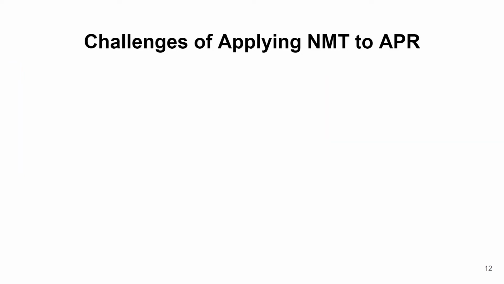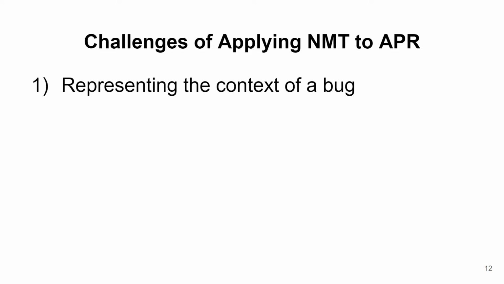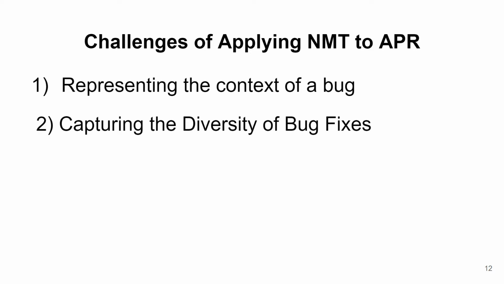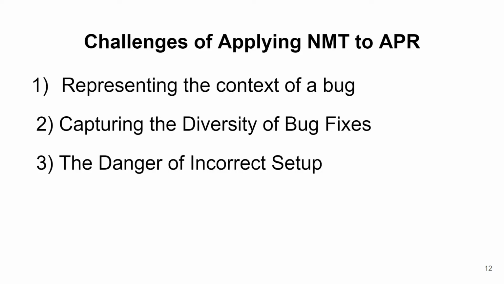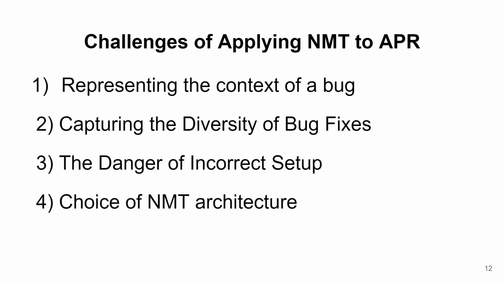While neural machine translation presents several advantages, there are also many challenges applying it to automatically fix bugs. In this talk, I'm going to talk about 4 of them. First, we will see how we select and represent the context of a bug. Second, we will explain how CoCoNuT can capture the diversity of bug fixes. Third, we will talk about a common mistake in the evaluation setup when evaluating machine learning approaches. Finally, we'll discuss the choice of neural machine translation architecture.